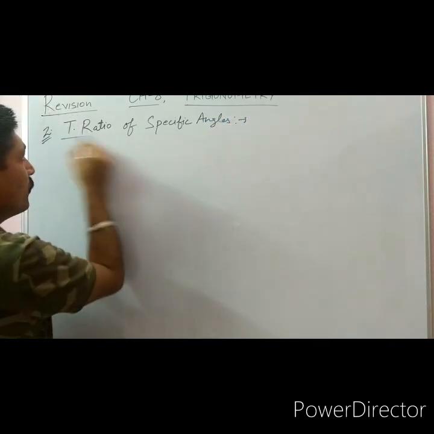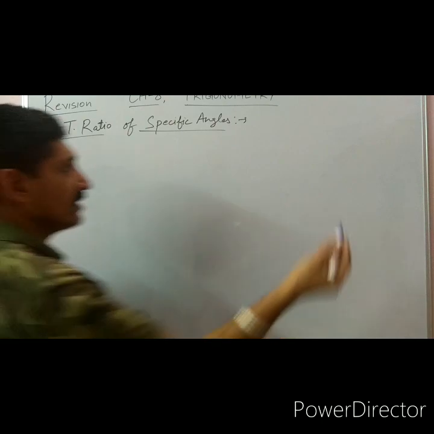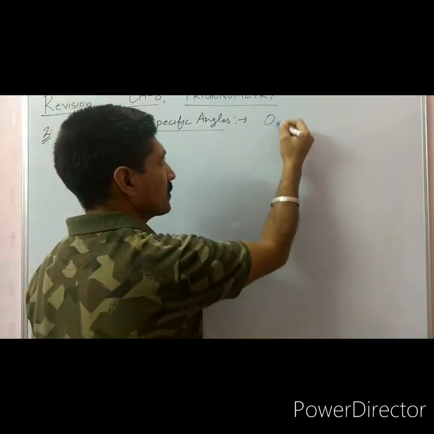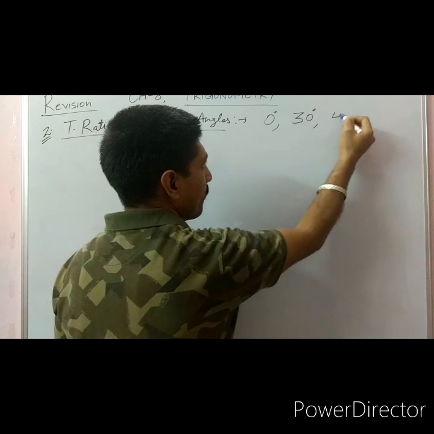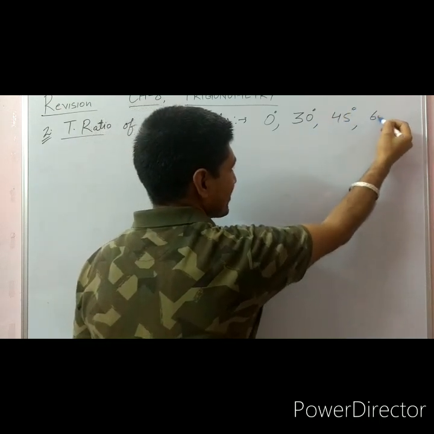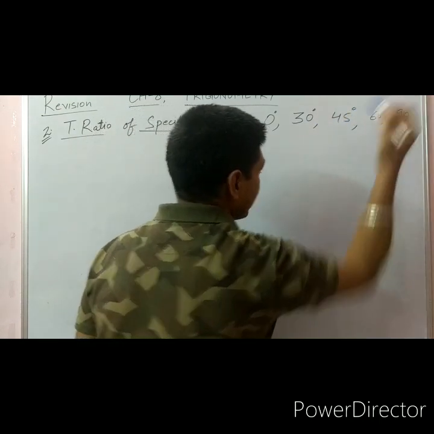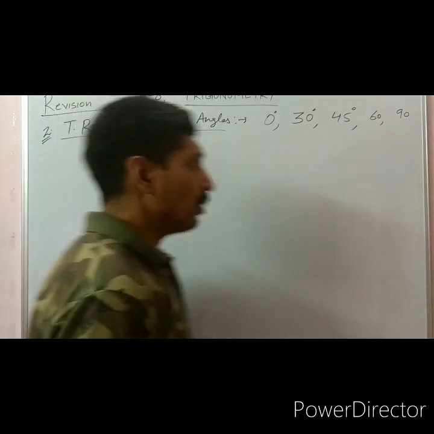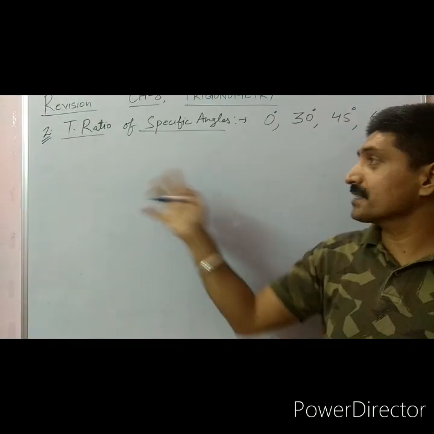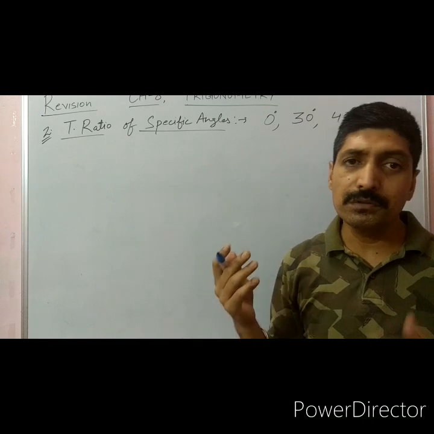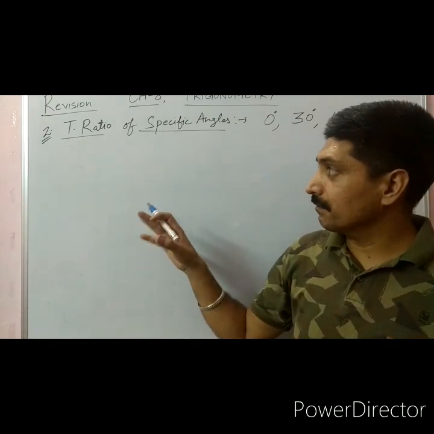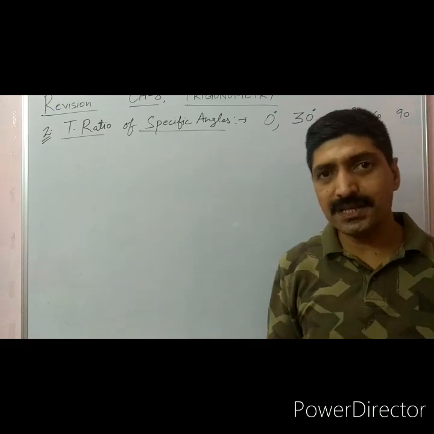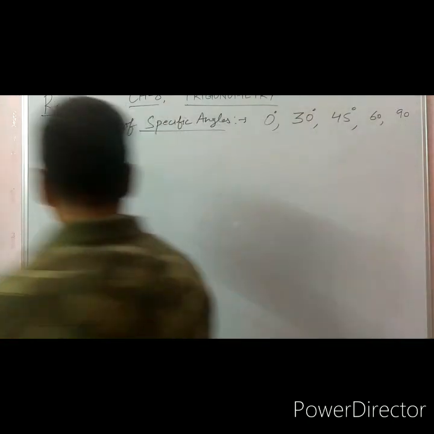We have proved them also. So what are these specific angles we are talking about? 0 degree, 30 degree, 45 degree, 60 degree and 90 degree. The chart is given in the book, but you should remember these values.